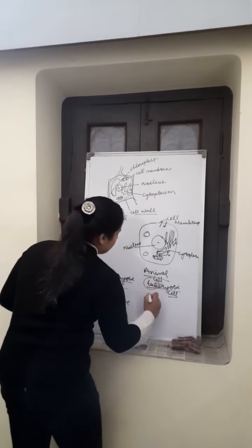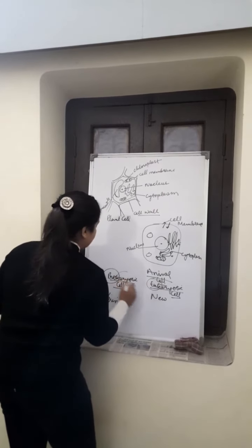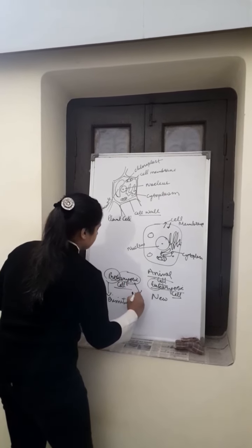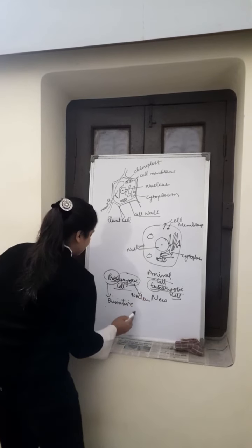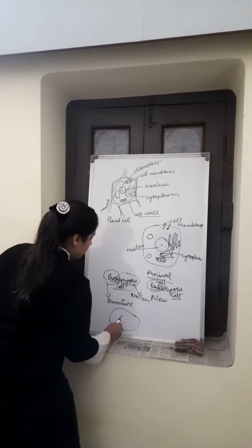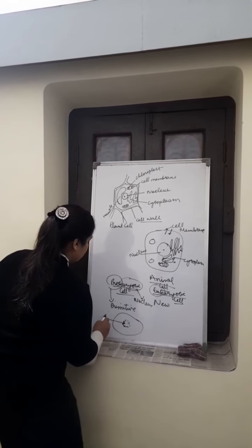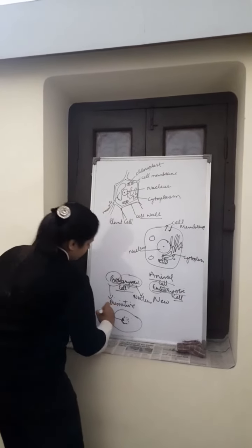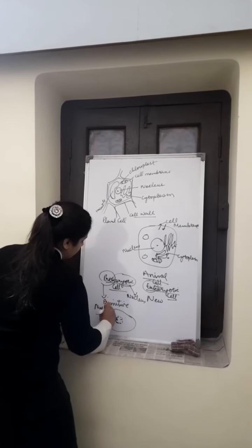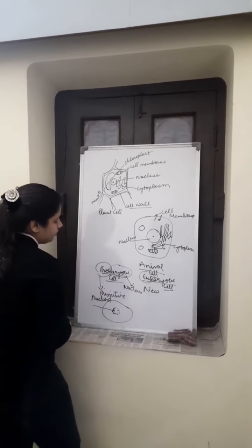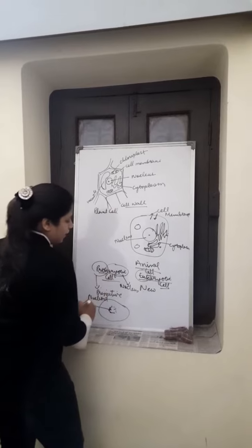And eu means new. Karyotic means nucleus. So the cell in which the nuclear membrane is not there, where a nucleoid is there, is known as the primitive kind of cell.